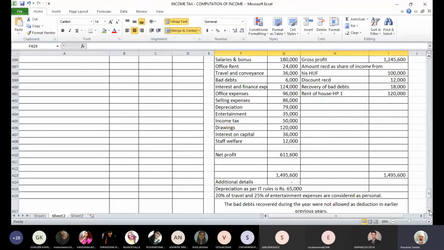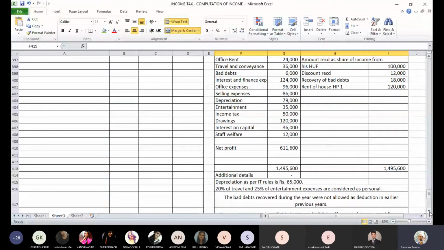It says that the bad debts recovered during the year were not allowed as deduction in earlier previous years. Now see the sequence of these things. In earlier year, you have claimed some deduction for bad debts. That was not allowed. Maybe you did not satisfy the conditions. Maybe the assessee was not able to prove the genuineness of bad debts for whatever reason.